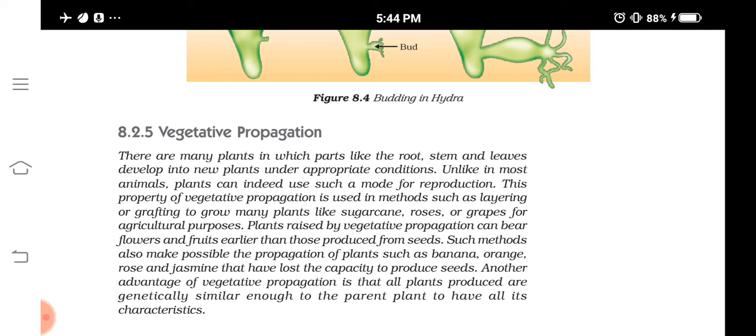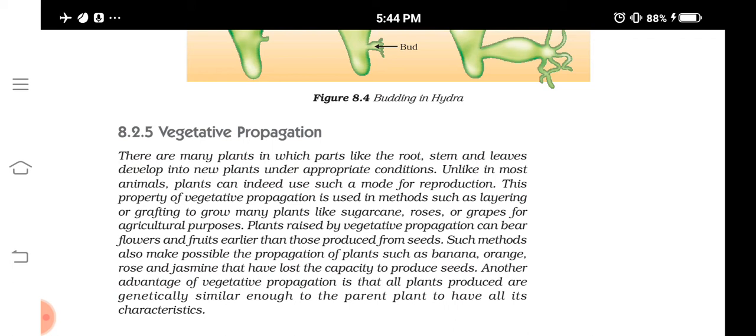Or if you have a hibiscus plant, will they produce any seeds? Can we use seeds for growing them? Never, isn't it? So in such plants, or rose plants, jasmines, etc., we can only use vegetative propagation for growing them.